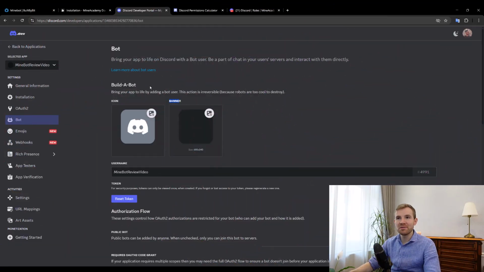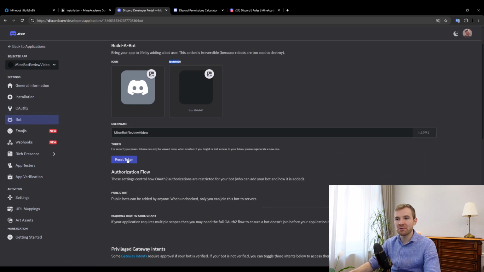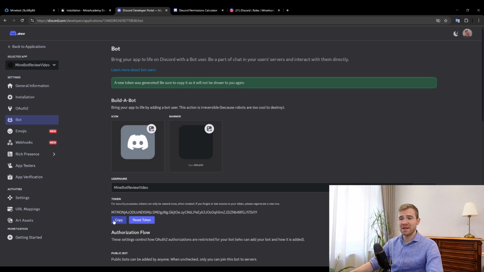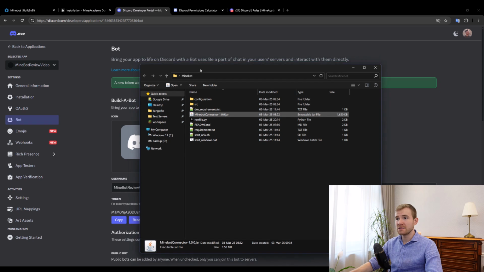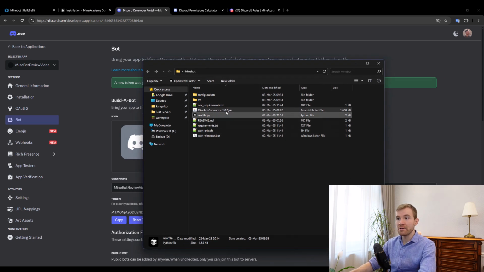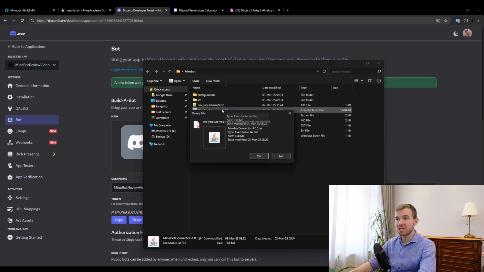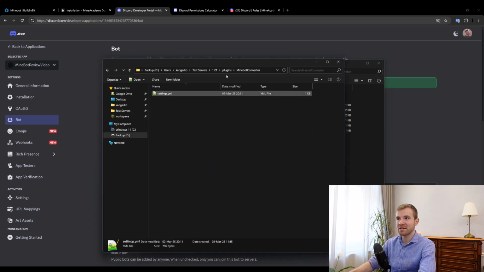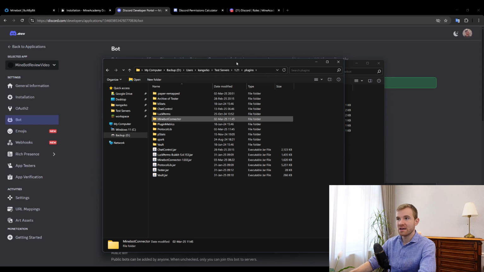Now, what we need to do in our Discord developer portal, make sure to click on the bot section, and then token. We need to reset the token and simply copy the token, and then open up your Minebot installation folder where you've unzipped the bot in step 1. If you have the jar file here still, you can just get rid of it, because that one is just a Minecraft plugin that should only be in the Minecraft server.